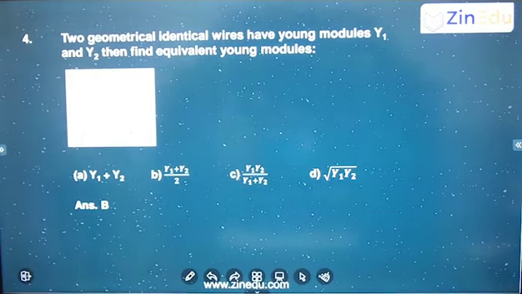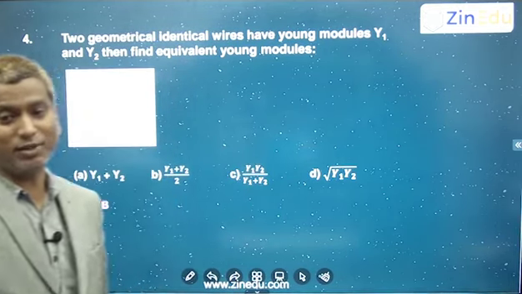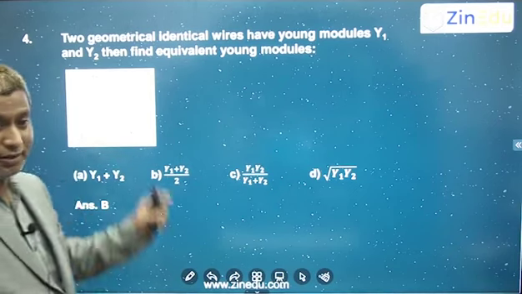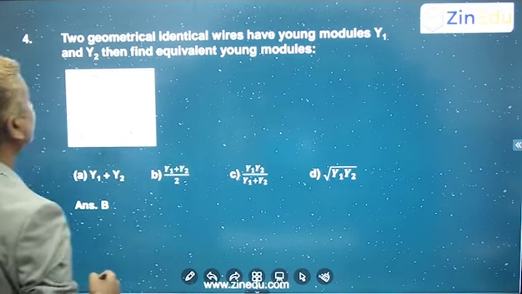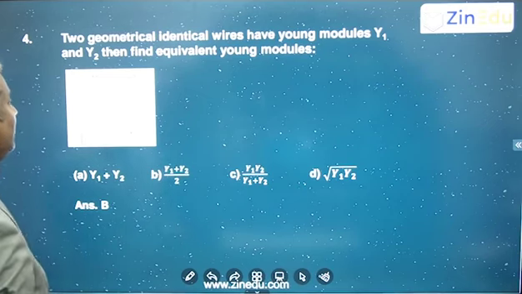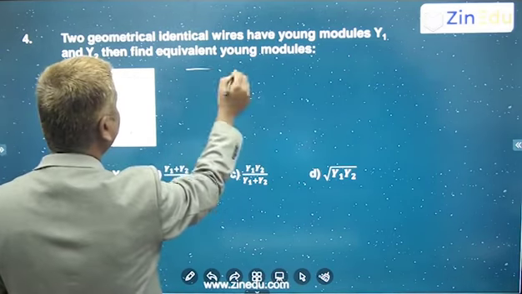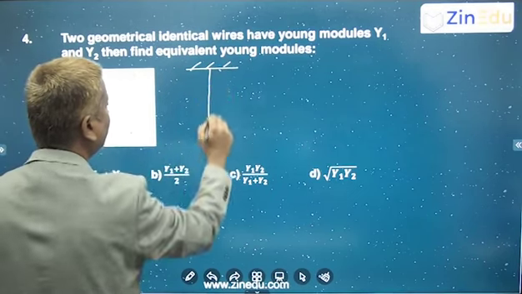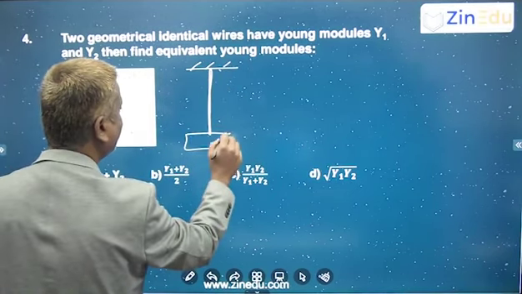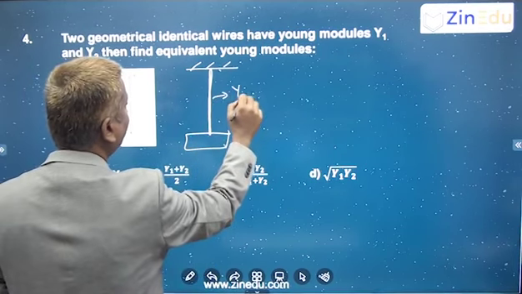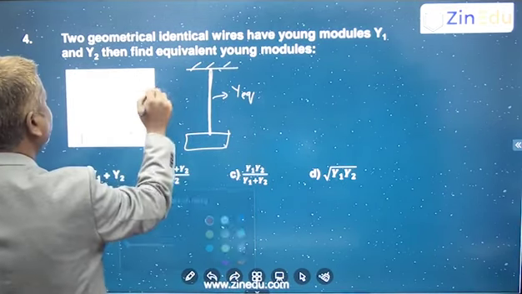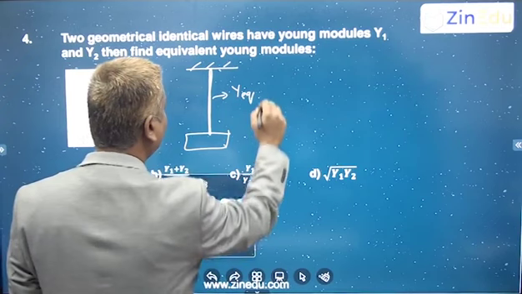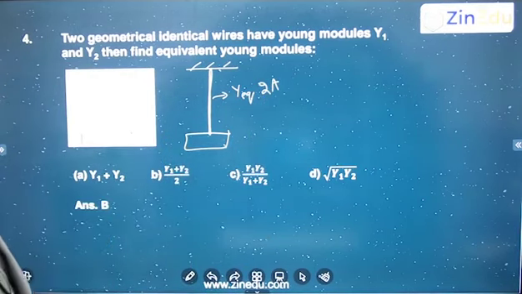Two geometrically identical wires have Young's modulus Y1 and Y2. Then find the equivalent Young's modulus. So there are two wires here: this is wire 1 and this is wire 2, with Young's moduli Y1 and Y2. They are asking us to find the equivalent Young's modulus. So these two are joined together and replaced with one single wire, putting the same load, and it will have Y equivalent. Of course, each area is A, this area is A and this area is also A, so the combined area becomes 2A.